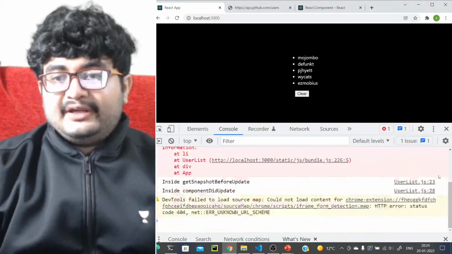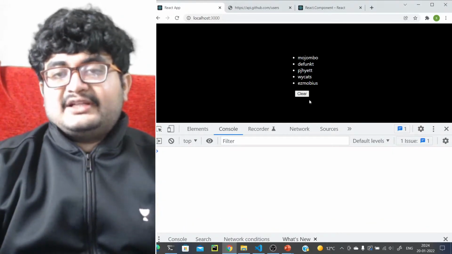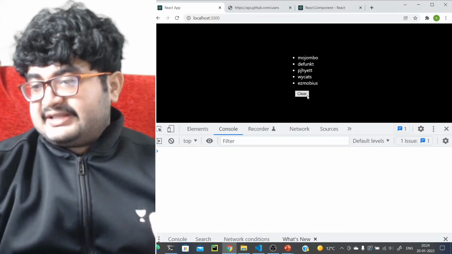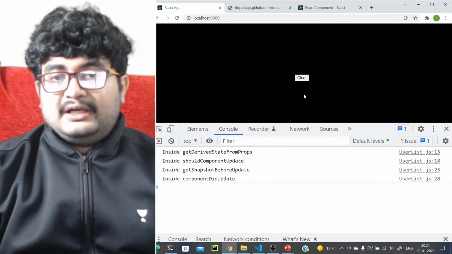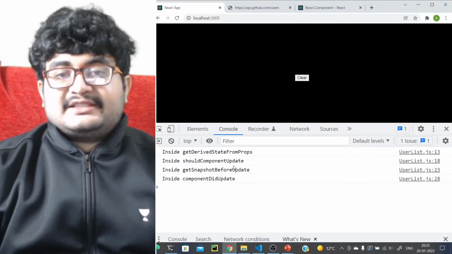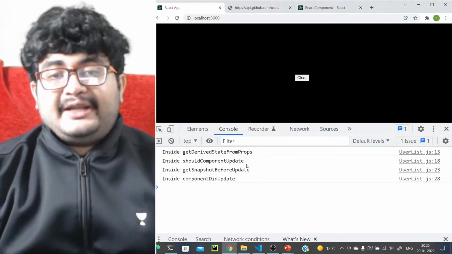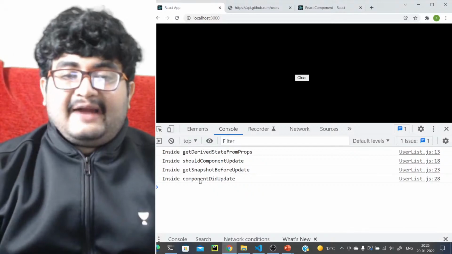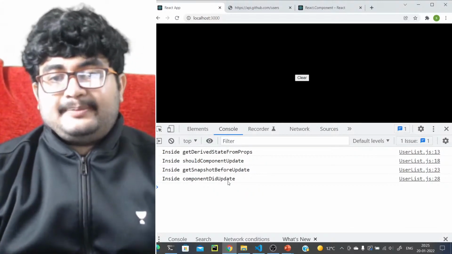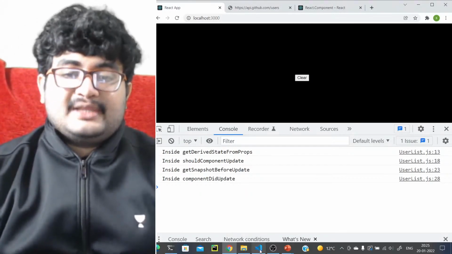So what we'll do here, just focus on this, right? Or maybe we can clear the console. We have cleared the console. Let's just focus on the update phase. We'll clear this list. See, first getDerivedStateFromProps is called. After that, shouldComponentUpdate is called. After that, getSnapshotBeforeUpdate is called. And after that, componentDidUpdate is called, right?